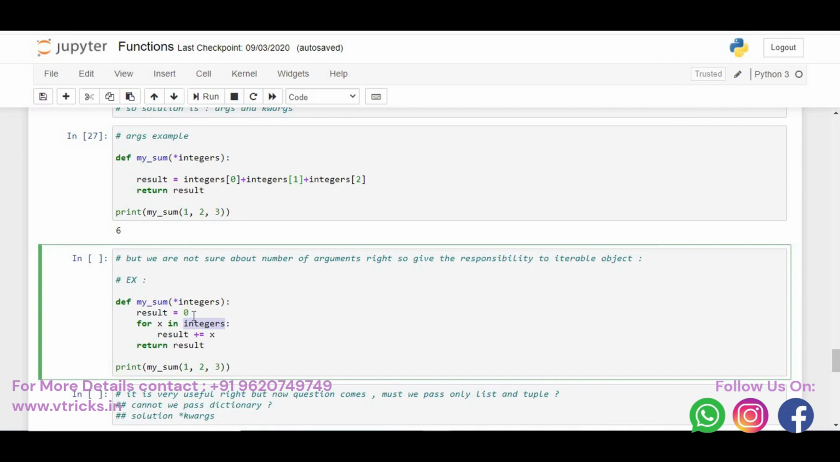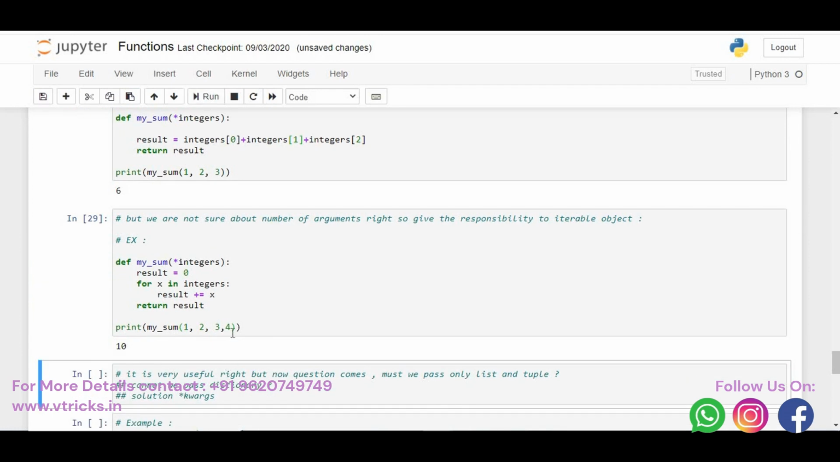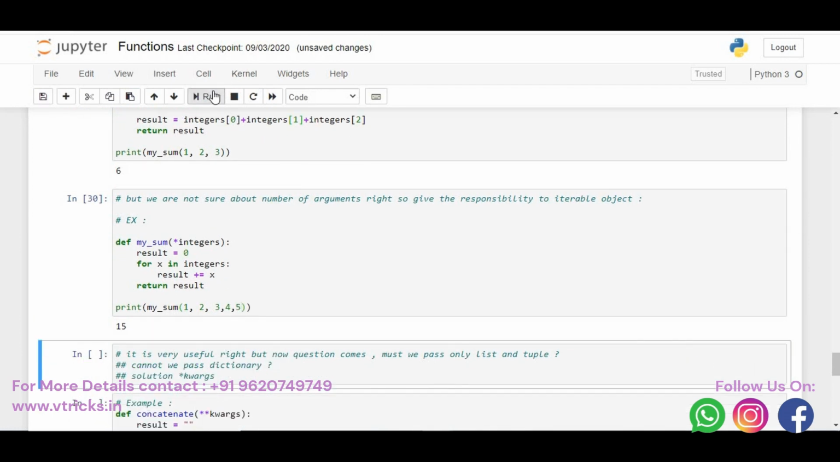That is, result was 0, now it will be 0 plus 1. Now 0 plus 1, 1 plus 2, 2 plus 3, 3 plus 4. Whatever you pass, that will keep on adding. Then you can pass however many arguments you want. This is about variable arguments. See, I am passing 1 comma 2 comma 3. Now I can pass 1 comma 2 comma 3 comma 4. Then I say 1 comma 2 comma 3 comma 4 comma 5. That's okay. It can handle it because I am giving the responsibility to the iterable object.